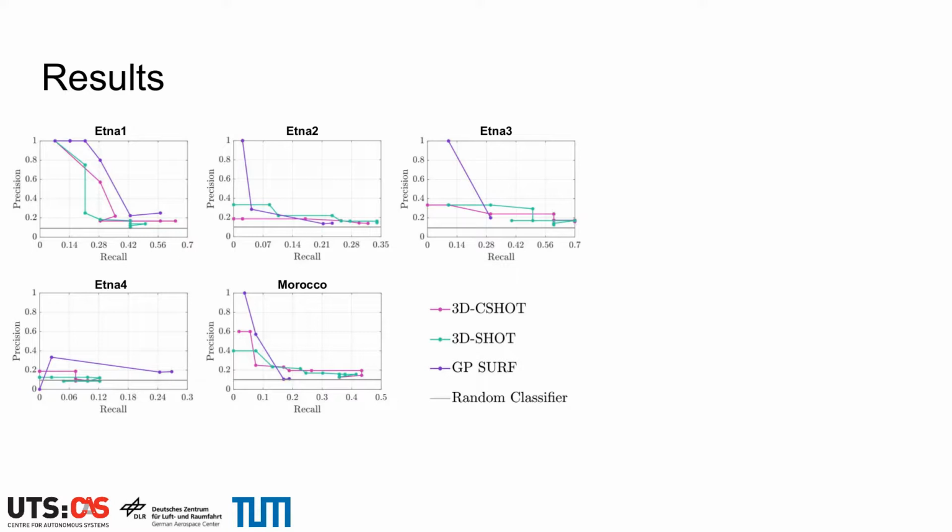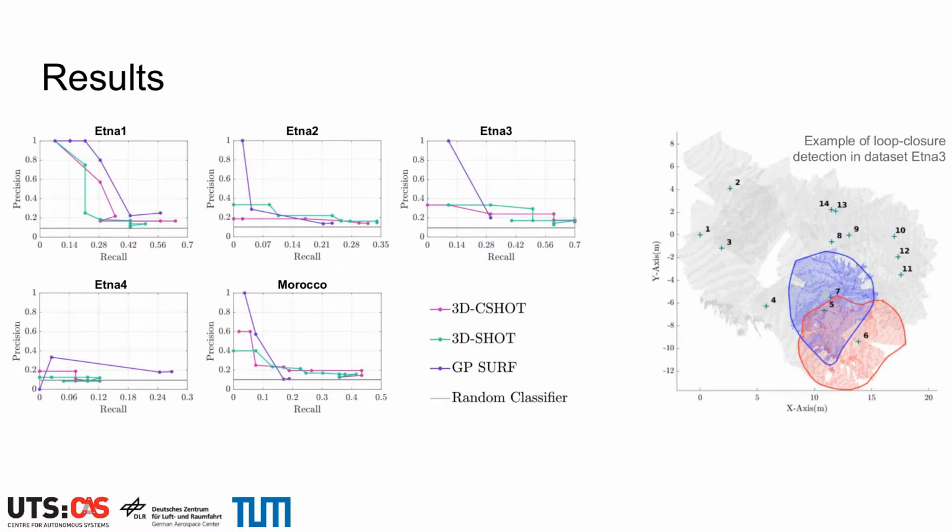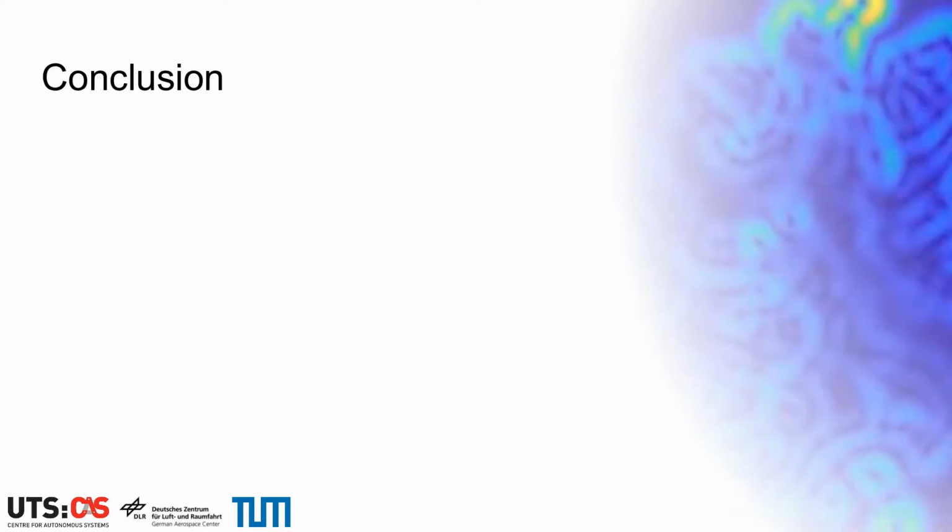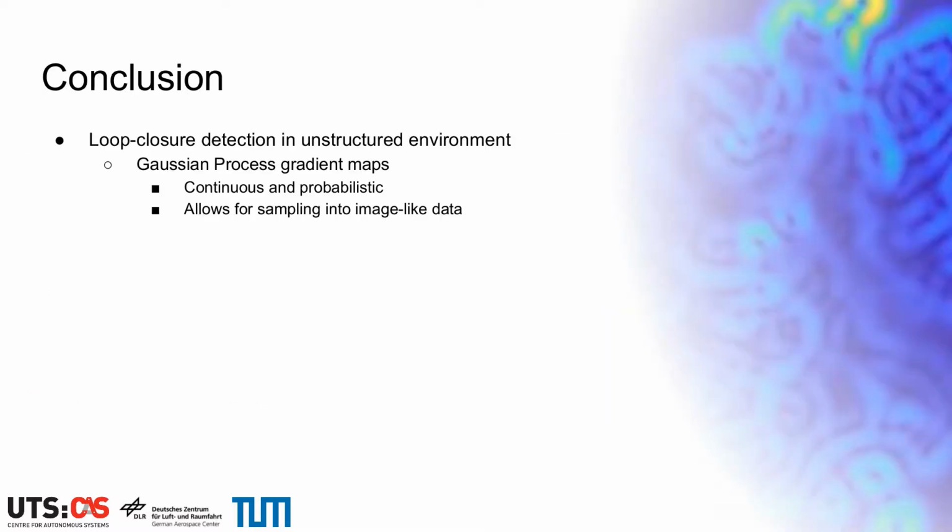These graphs show the performance gain of the proposed method with respect to existing methods across all the datasets. Our method also allows for loop closure detection in Etna 3 and Morocco, where the appearance-based method from the previous slide completely fails. The plot on the right illustrates a pair of submaps classified as loop closure in the dataset Etna 3.